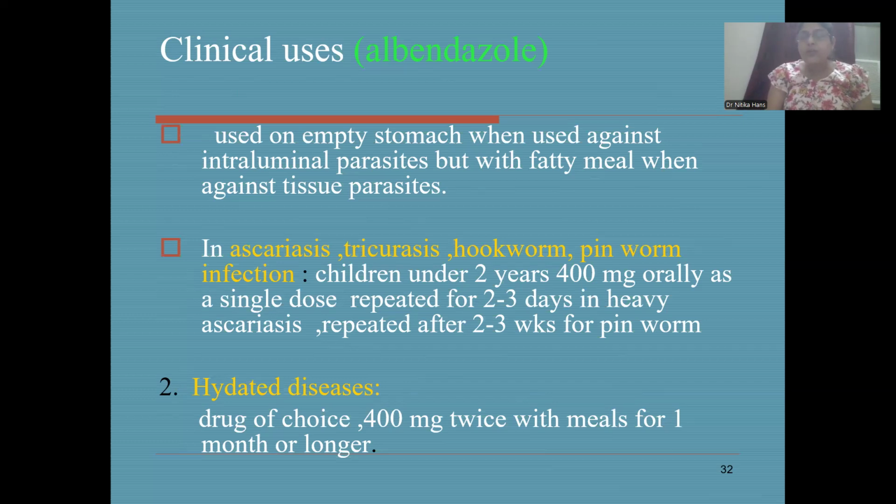So it can be given in ascariasis, trichuriasis, hookworm, and pinworm infection. For children over 2 years, 400 milligram OD as a single dose, repeated for 2 to 3 days in heavy ascariasis, and repeated after 2 to 3 weeks for pinworm. Hydatid disease: it is the drug of choice, and the dose is 400 milligram twice daily with meals for 1 month or longer.